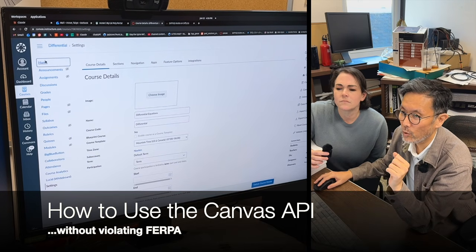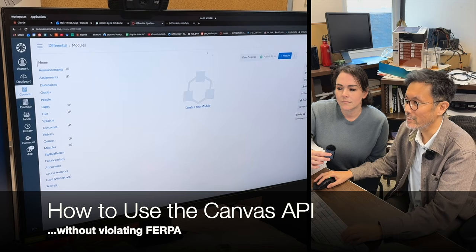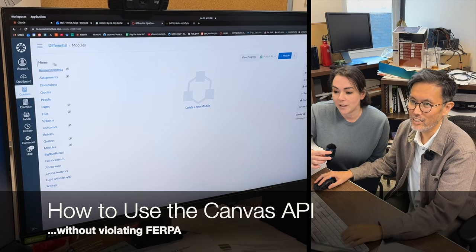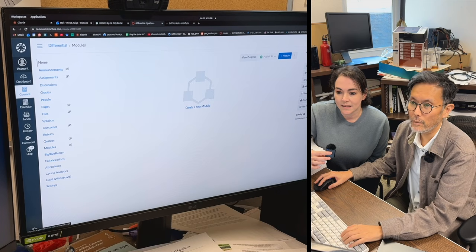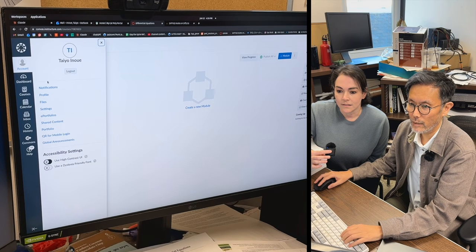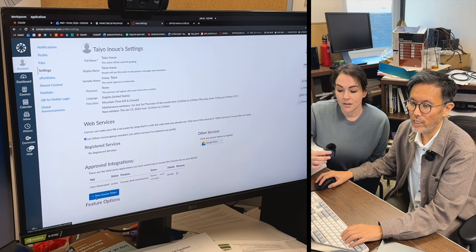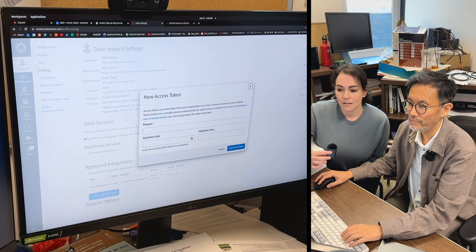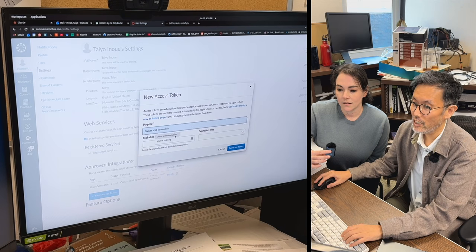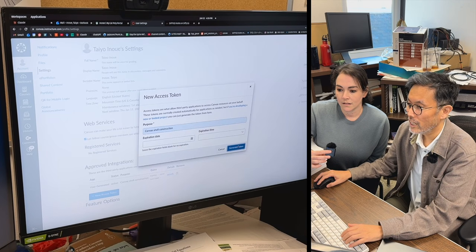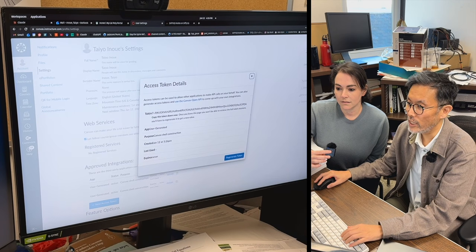Okay, so now here's my course, and I want you to observe. It is empty, right? Totally, verifiably empty. All right, next step. I'm going to go into my account, and I'm going to go down here into Settings. I'm going to click this button right here. It says New Access Token, and I'm going to use it for Canvas shell construction, and then I'm going to generate the token. Okay, there's the token.